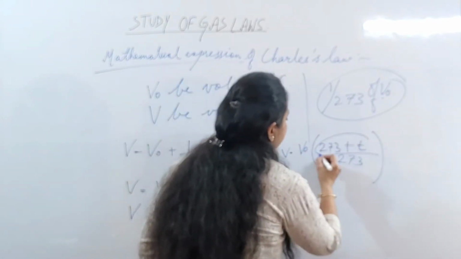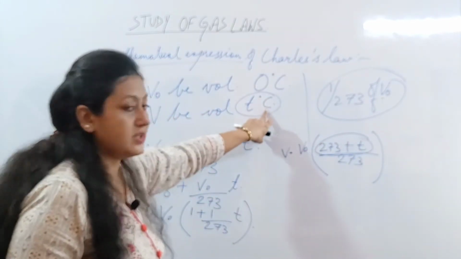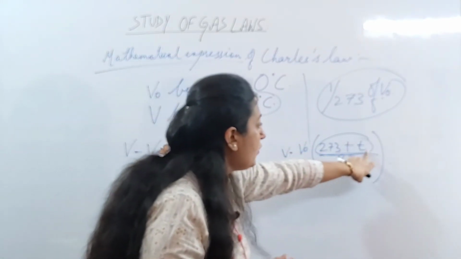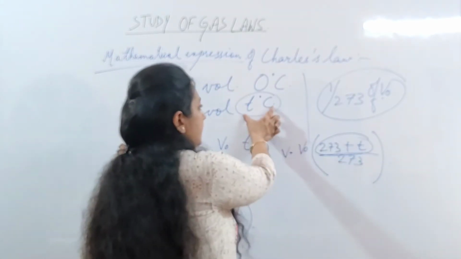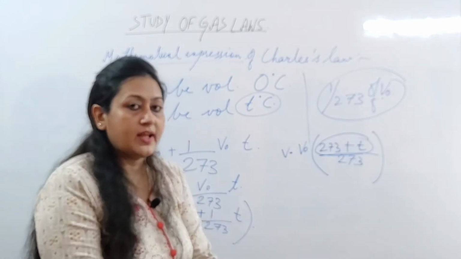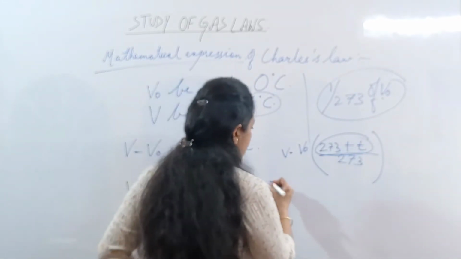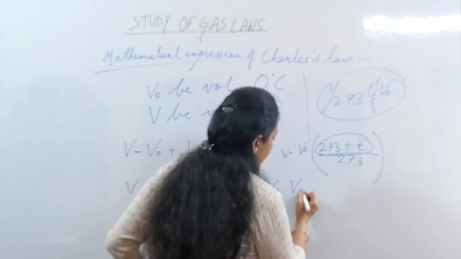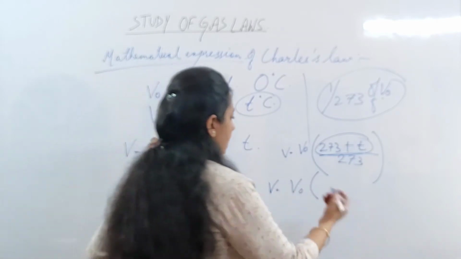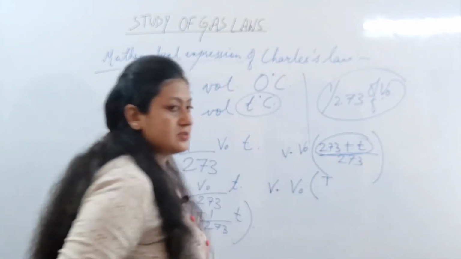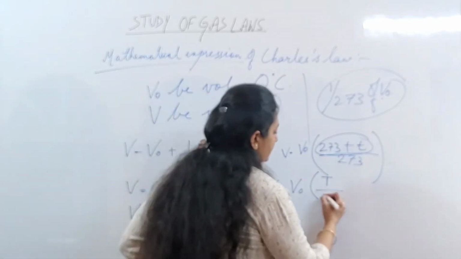Now what is 273 plus T? What is this T? This T is the temperature in degree centigrade. Now, if you add 273 to the temperature in degree centigrade, you will get the temperature in the Kelvin scale. We have done this in the last video. So, this would be equal to V naught. Now, let 273 plus T be capital T. This is the temperature in the Kelvin scale, okay, by 273.